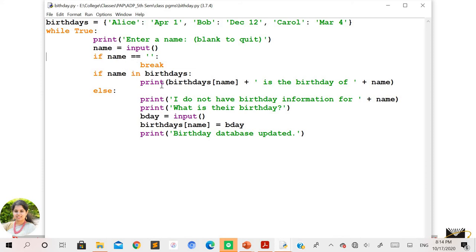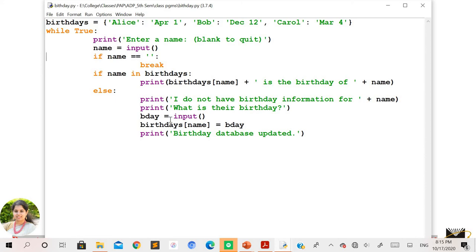Suppose it is not present, suppose the user has entered a name which is not present in this dictionary. In that case, it will go to the else part, where you need to update the database. First of all, you have to print a message that I do not have the birthday information for that name. So what is their birthday? Read that birthday here in the form of a string, birthday.